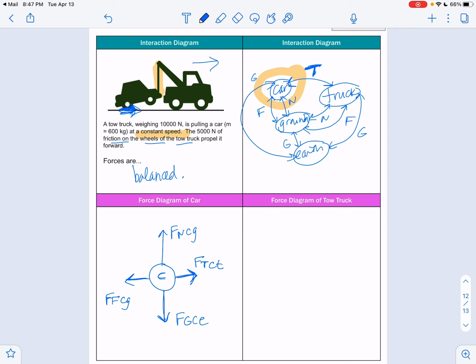All right. Let's see if we can get some numbers in here. Do we have enough to do anything? A tow truck is pulling a car of mass 600 kilograms. Since that's in kilograms, I have to multiply by 10 to get the weight. So 600 kilograms becomes 6,000 newtons. And we really don't have anything else here. So let's go ahead and start the truck, and then we'll see what happens.